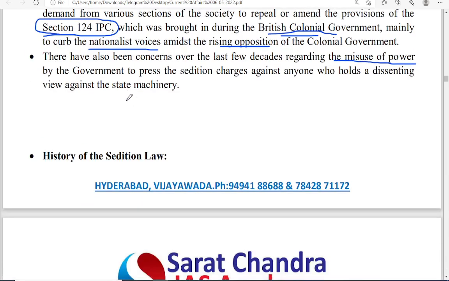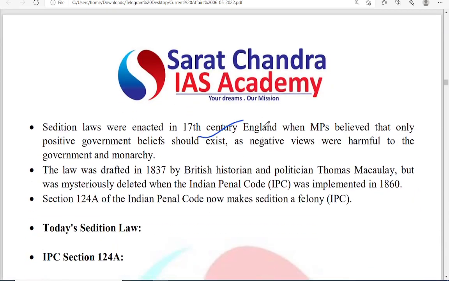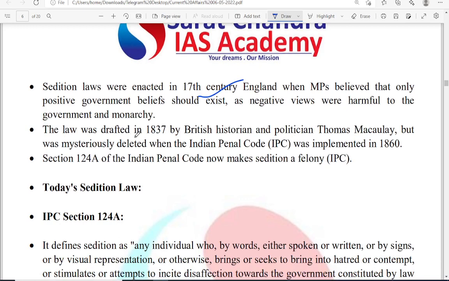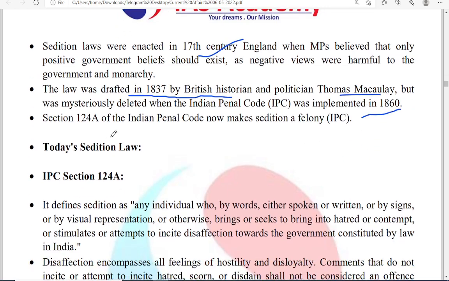If you see the history of the sedition law, it was enacted in the 17th century in England, when MPs believed that only positive beliefs about the government should exist. It was drafted in British India in 1837 by Thomas Macaulay. It was left out when the IPC was implemented in 1860. However, this Section 124A of the IPC now makes sedition a crime.